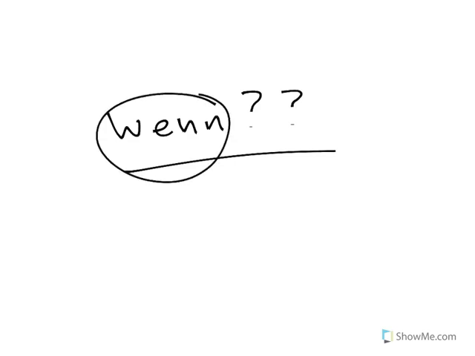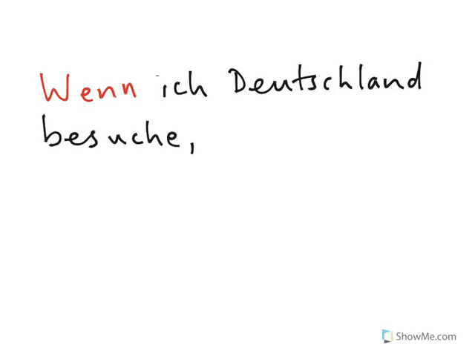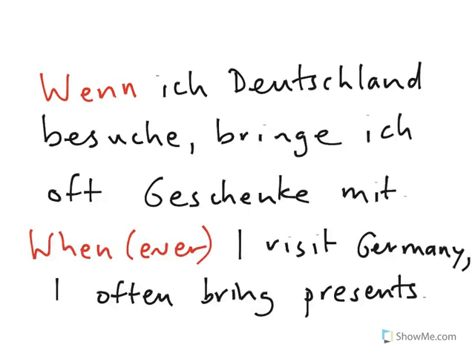So use wenn when you mean whenever. For example, whenever I visit Germany, wenn ich Deutschland besuche, and then you can complete the sentence. For example, wenn ich Deutschland besuche, bringe ich oft Geschenke mit. Meaning, whenever I visit Germany, I often bring presents.